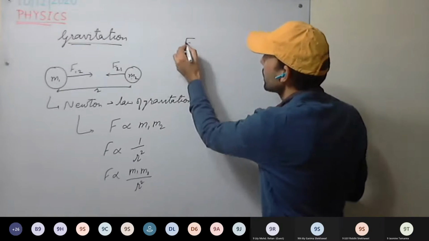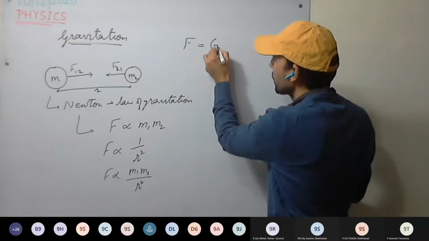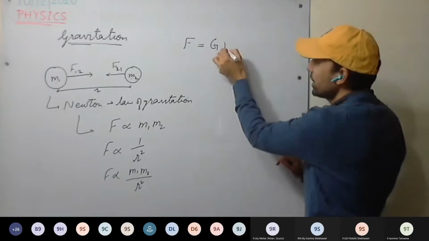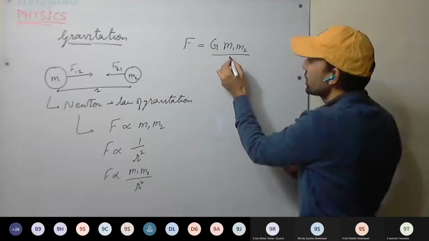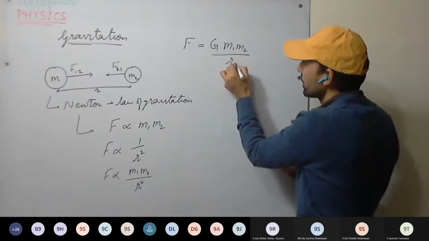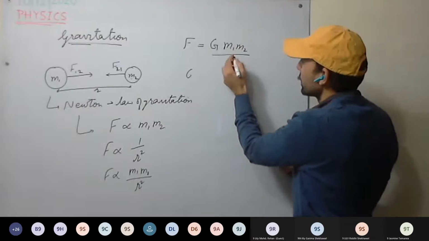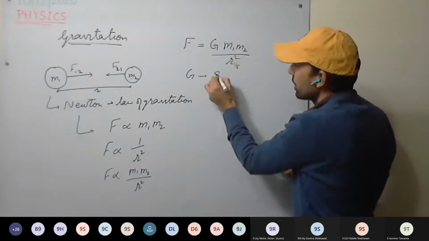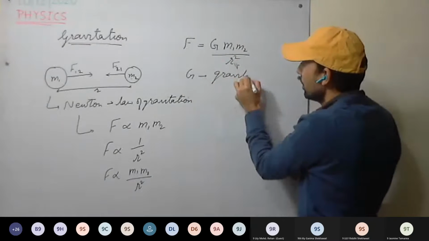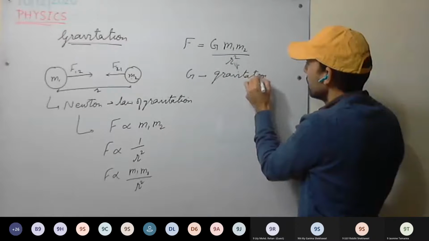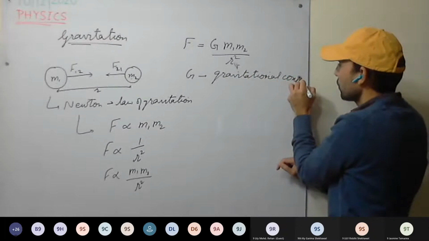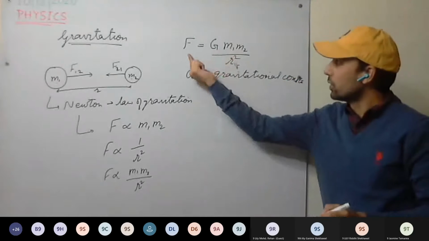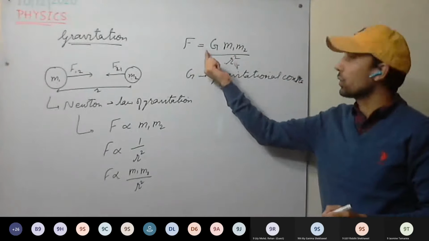Now, to convert this proportionality into an equation, we add one constant G, and this constant G is called the gravitational constant. So we have added one constant here to equalize them.